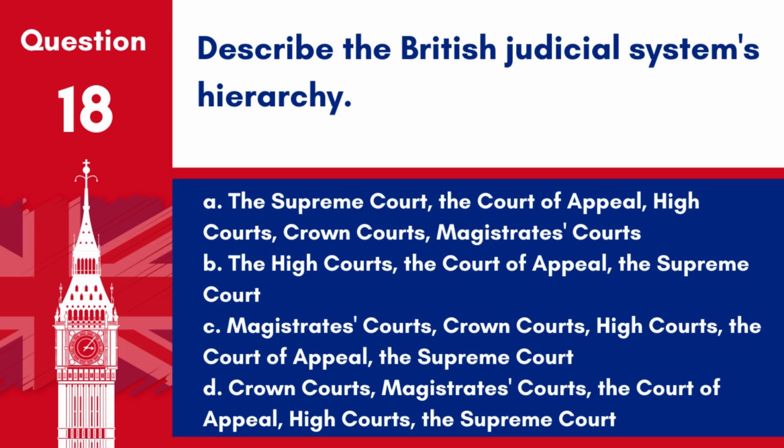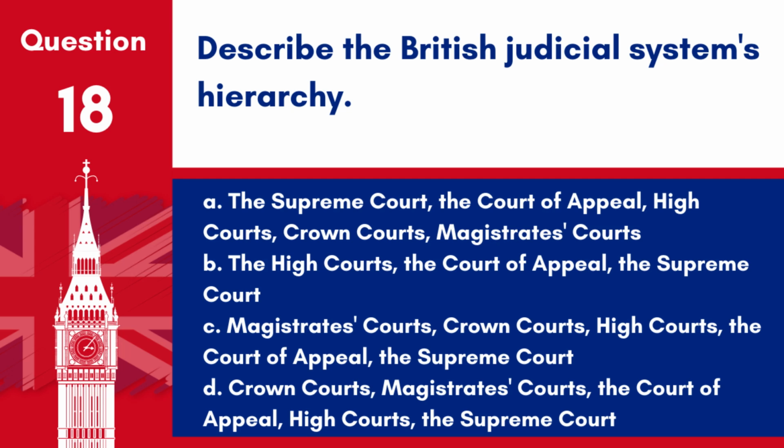Question 18. Describe the British judicial system's hierarchy. A. The Supreme Court, the Court of Appeal, High Courts, Crown Courts, Magistrates' Courts. B. The High Courts, the Court of Appeal, the Supreme Court. C. Magistrates' Courts, Crown Courts, High Courts, the Court of Appeal, the Supreme Court.